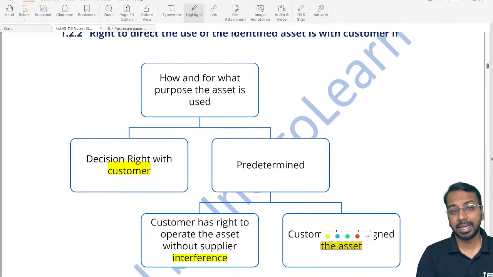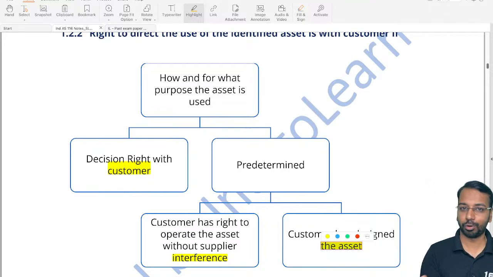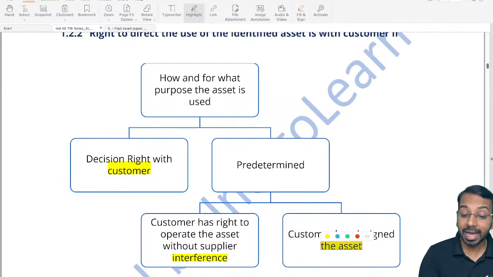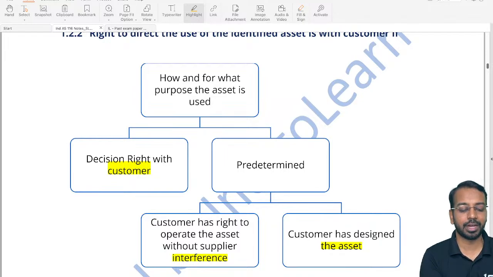But then, can the supplier come and interfere with my operation of the vehicle? If the answer to this is no, then I have the right. Meaning, between Mumbai and Pune, it is up to me whether I want to drive or not. All of that is my call. So in that case, I have the right to control. Or if I have designed the asset, let us say it is not a car but machinery, even in that case I have the right to direct and control the use. Now, sir, how do we know when the supplier has the right to direct?